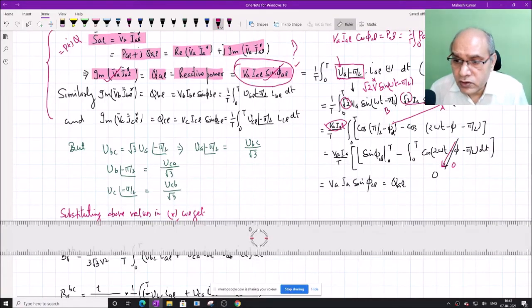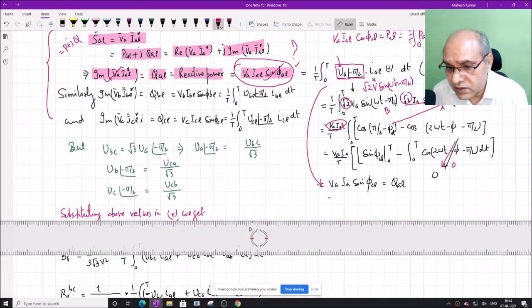Alright. So if this is 0, then the remaining term is only cos phi AL and sine phi AL, which will come here if we substitute the limit. So finally we see that this becomes equal to this, which is nothing but imaginary of BA into IAL conjugate.